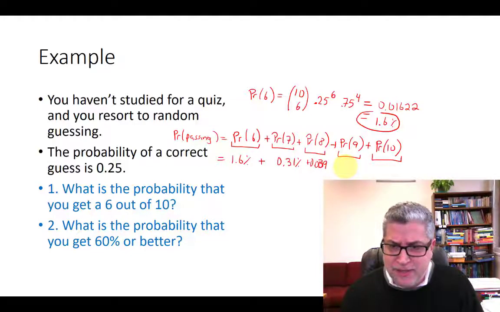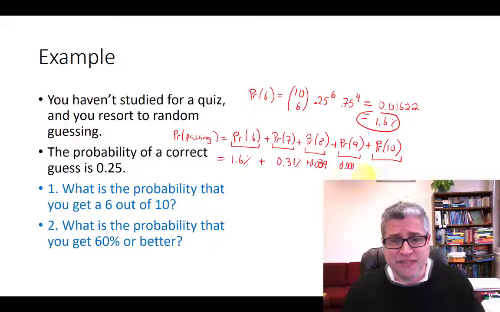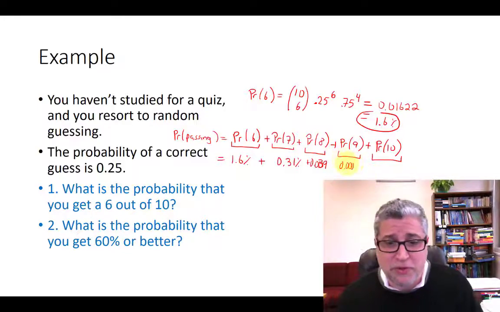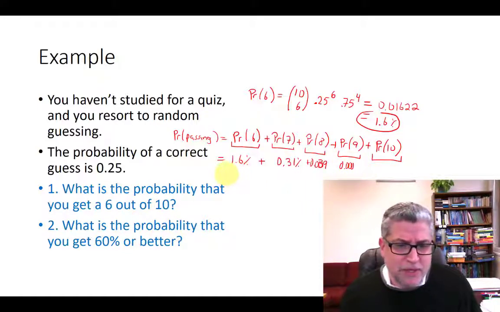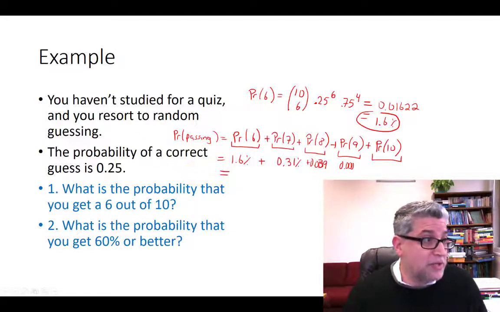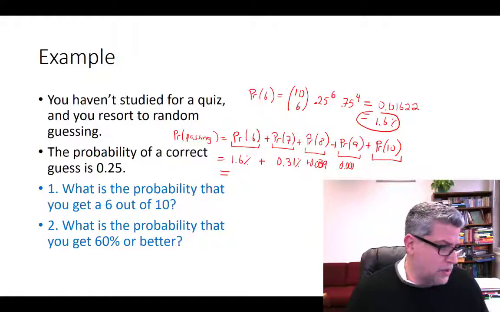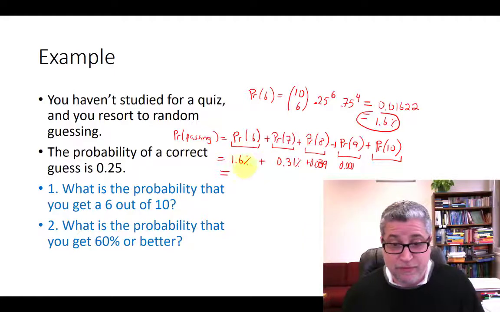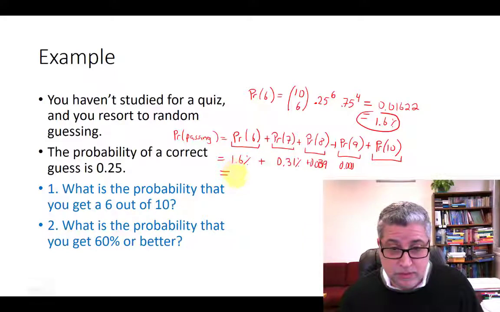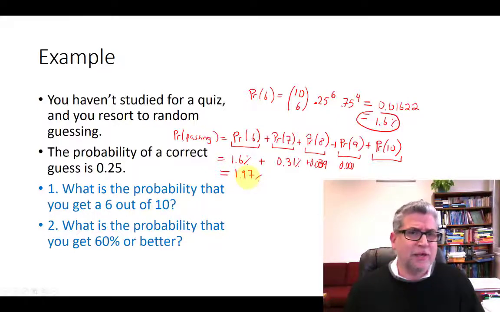The probability that you would get 9 is 0.000 something percent. The probability of 10 is much, much smaller than that. What's the probability that you would pass? Well, I can add those up, which I did, and we get 1.97%, which, that's not good news. You need to study.